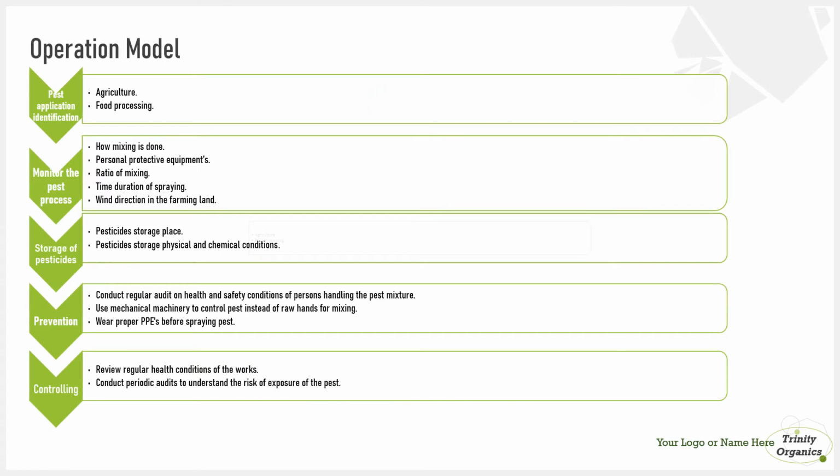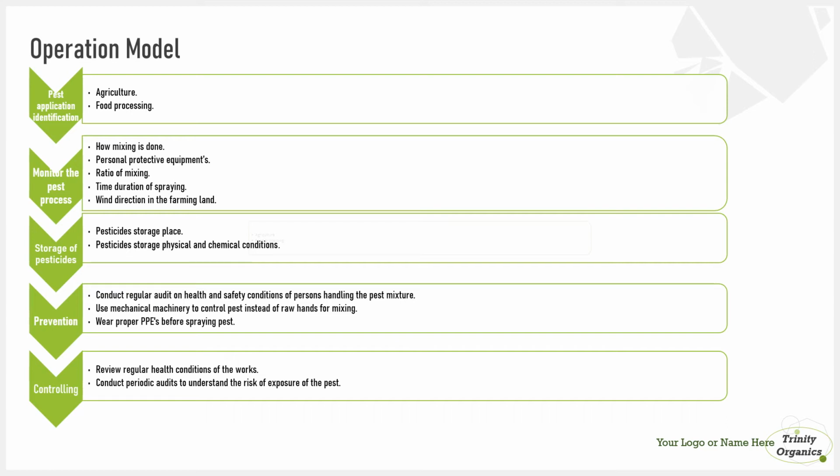Next is our operation model. First we have the pest application identification. We monitor the pest, and next is the storage of the pesticides. This is a very important factor because we have to store them in a particular place where there is no effect on the physical or chemical nature of the pesticides. This physical and chemical nature should not change.